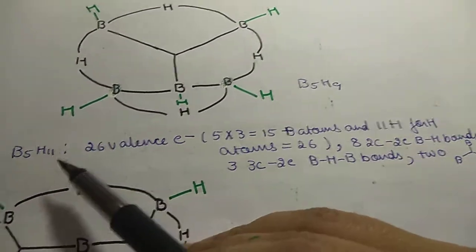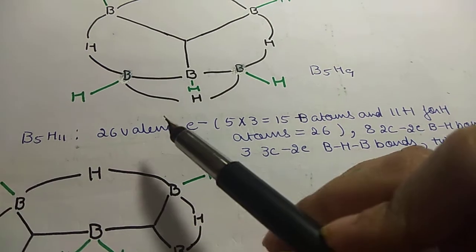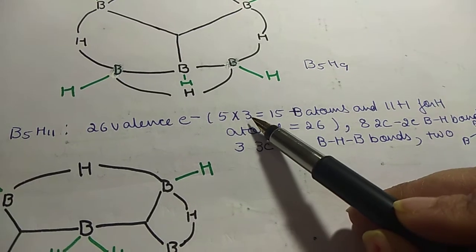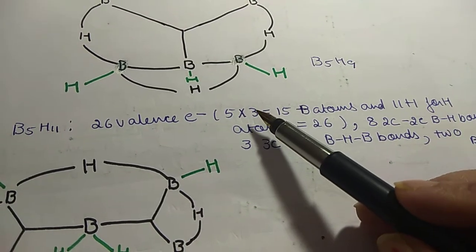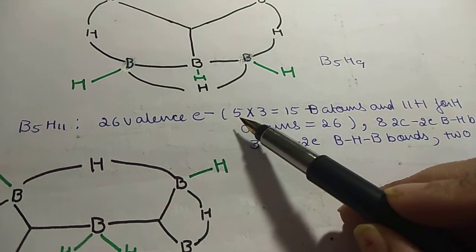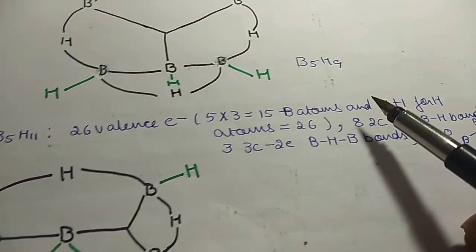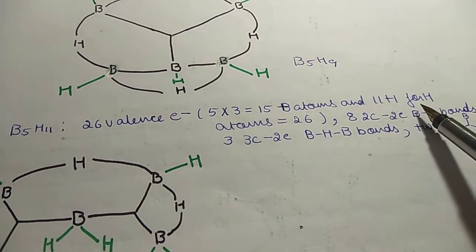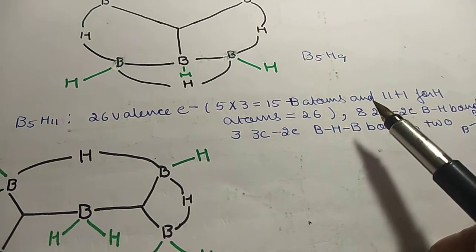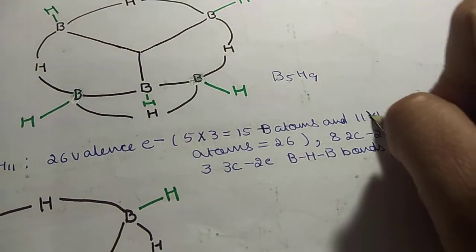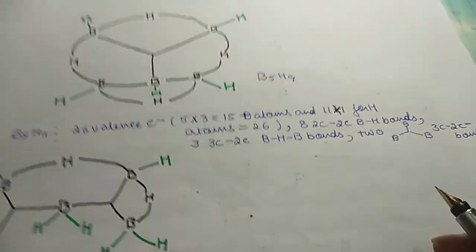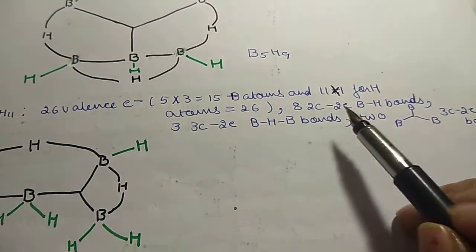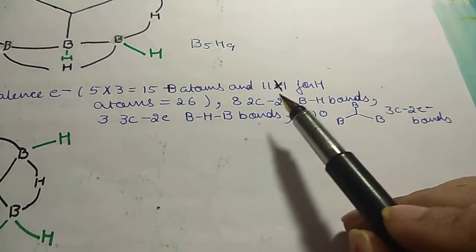Then next comes B5H11. B5H11 has 26 valence electrons. Again, 5 into 3, 3 electrons from each boron. So there are 5 borons, 5 into 3, 15 electrons from boron, and 11 electrons from hydrogen. 11 means each hydrogen will give 1 electron, 11 into 1. So we have 26 valence electrons.